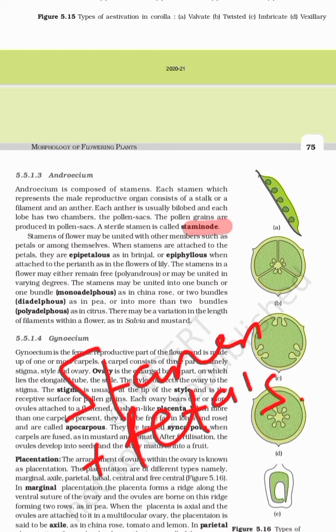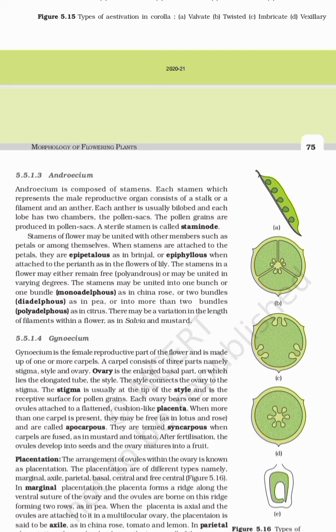If it is attached to the perianth, as in lily, it is epiphyllous. The stamens in the flower may either remain free. You have to remember one thing, poly means free. As we have learned in the past, androecium, polyandrous means free anthers. Or it may be united to varying degrees.